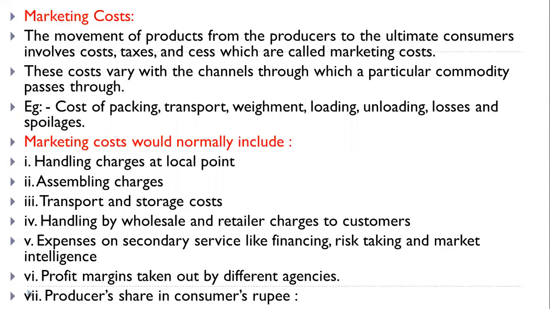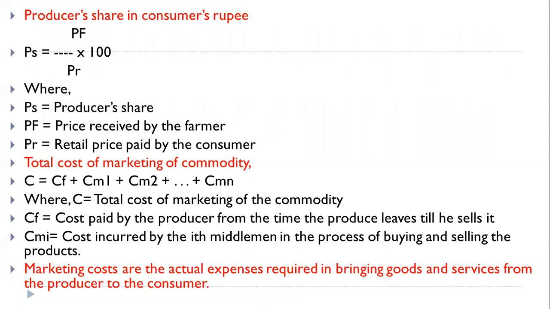Marketing cost would normally include handling charges at local point, assembling charges, transport and storage cost, handling by wholesaler and retailer, charges to customers, expenses on secondary services like financing, risk taking, and market intelligence, profit margins taken by different agencies, and producer share in consumer's rupee. So these are the different points included in marketing cost. Now, an important concept: the producer share in consumer's rupee.